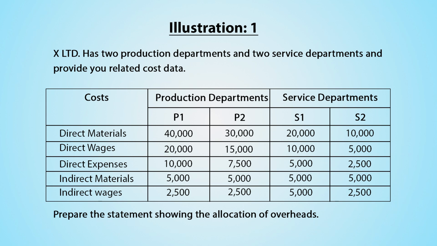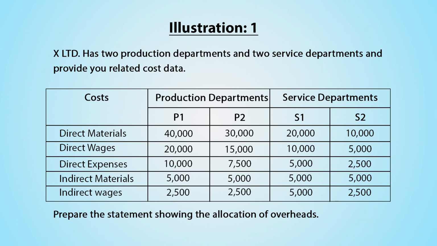So, cost data of production departments P1 and P2 and service departments S1 and S2 are given. Direct material for production department P1 rupees 40,000, for P2 rupees 30,000, service department S1 rupees 20,000, service department S2 rupees 10,000.